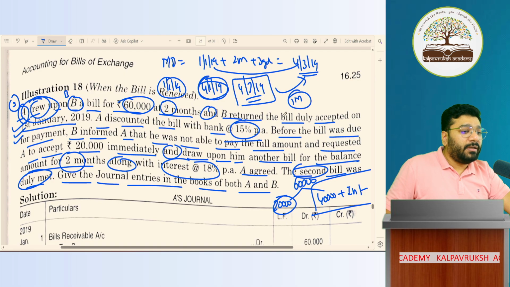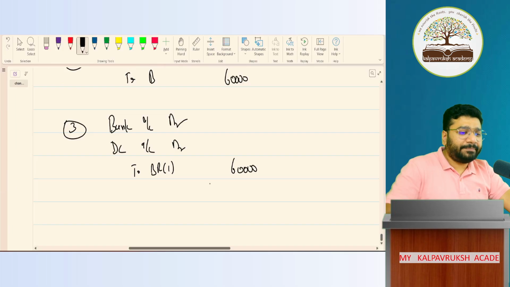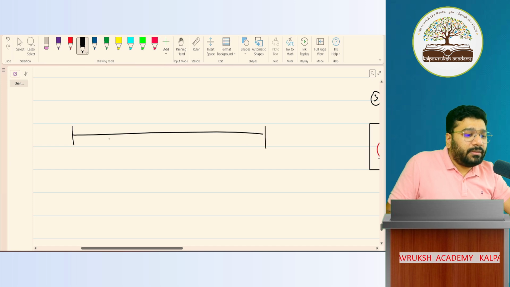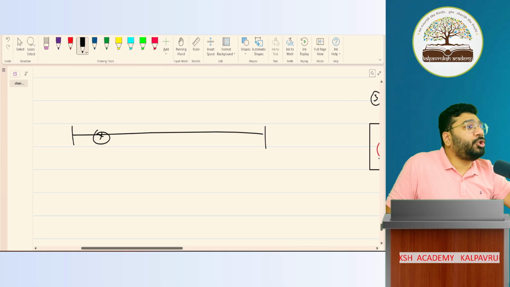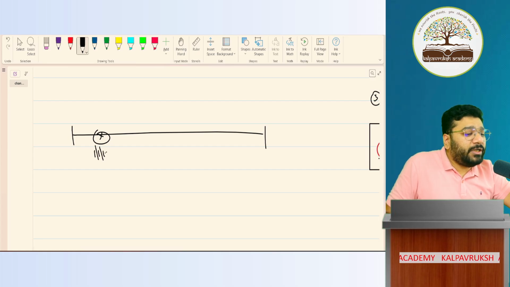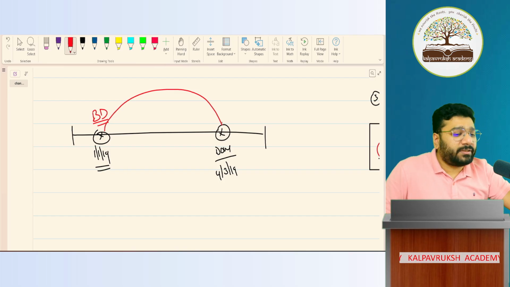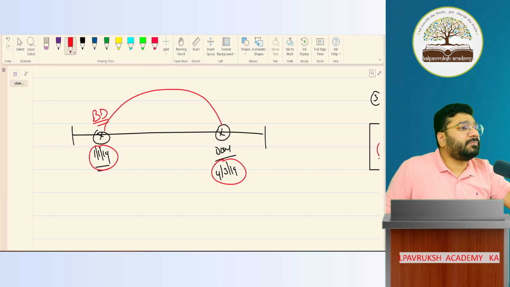Anyways, one more time I'm telling, listen now. Please tell me, when is the bill issued? 1 January 2019. Got it, not got it? What is the date of maturity? 4 March 2019. If the bill discounting is done here, for how many months will you charge interest? From 1 January to 4 March, how many months? 2 months approximately.